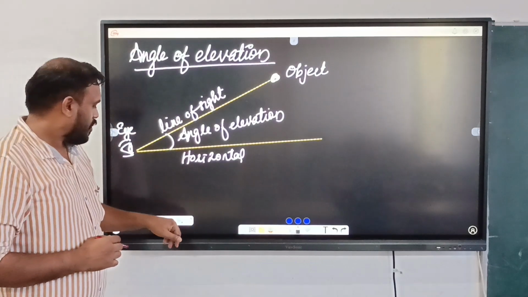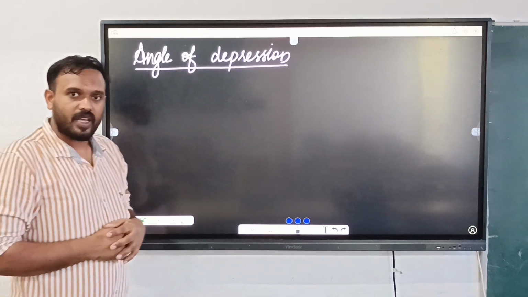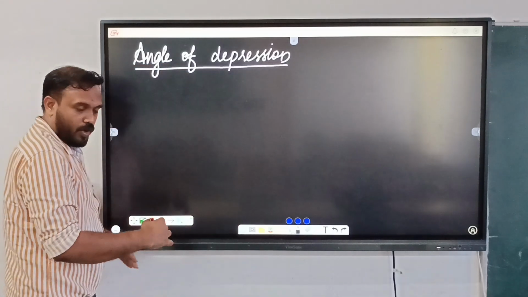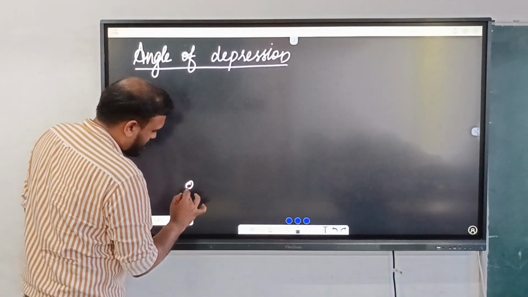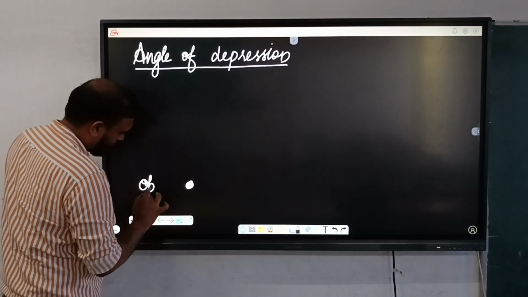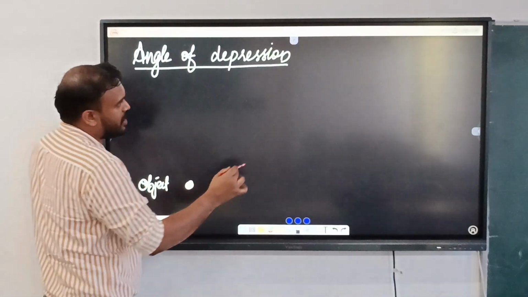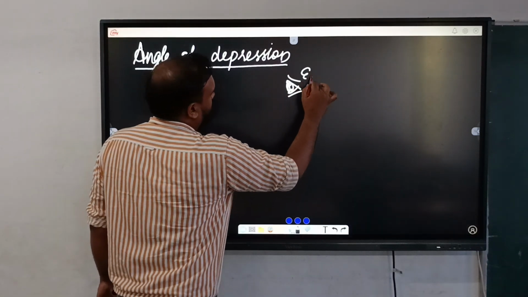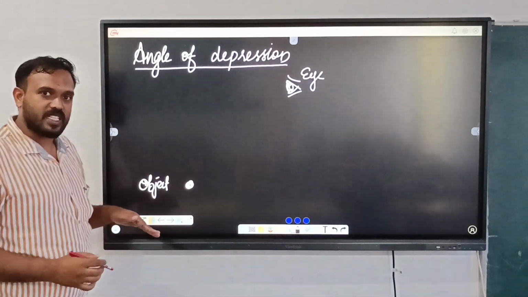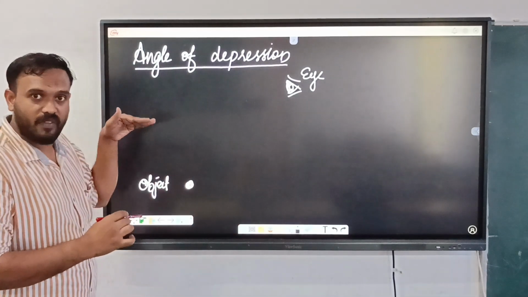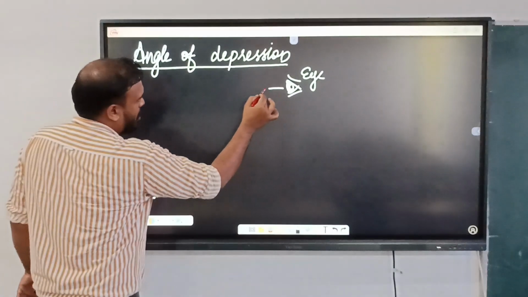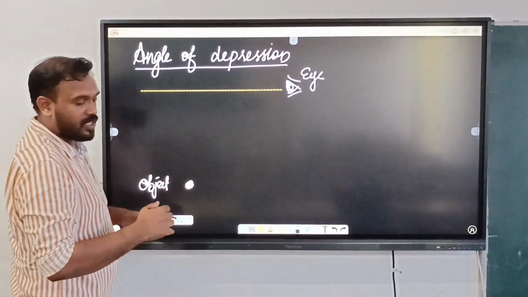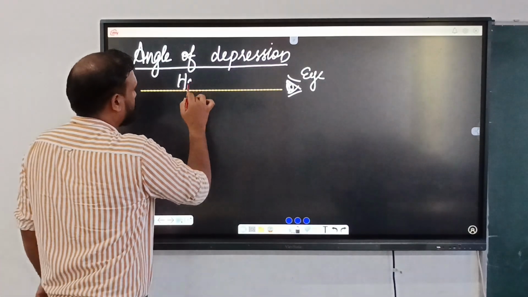Then, what is angle of depression? In the case of angle of depression, the object will be at the bottom. Suppose here is the object, and the observer is observing from the top of a building. So as we discussed, there will be a horizontal level to our eye. See, this is the horizontal line which is parallel to the ground level. This is the horizontal.